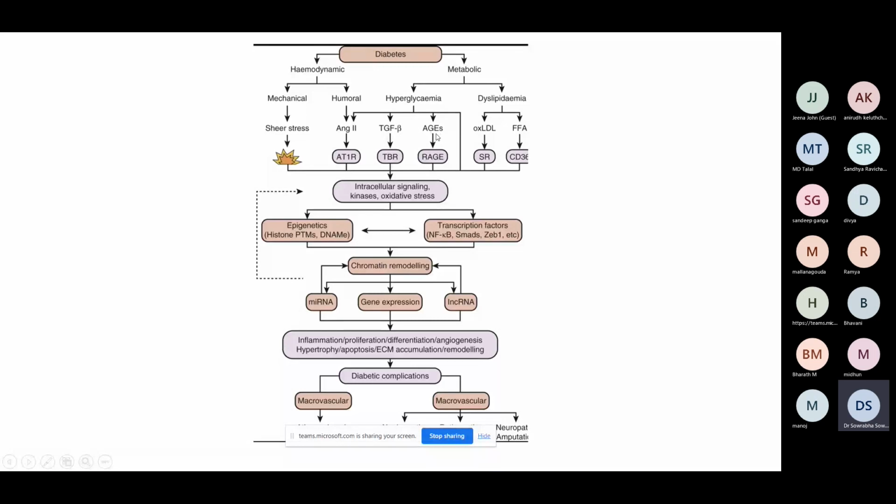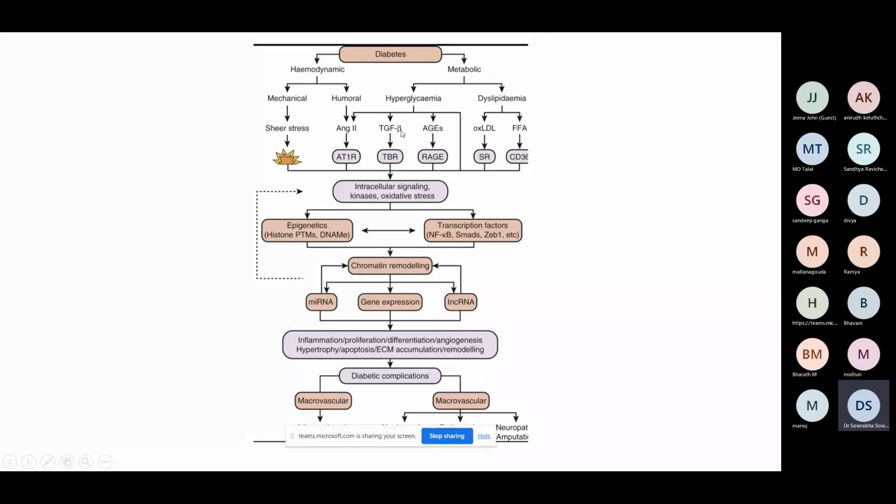These AGEs are non-enzymatic glycation of proteins. It is not mediated through any enzyme. The non-enzymatic glycation of proteins is what is called advanced glycation end products. Similarly, in dyslipidemia, you have two things: oxidized LDL and FFA.